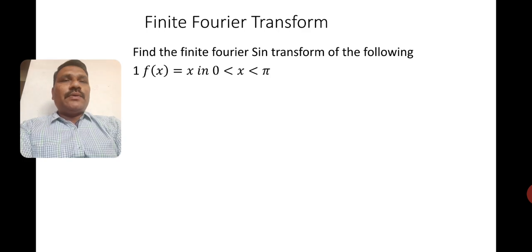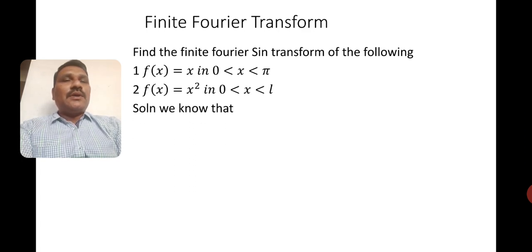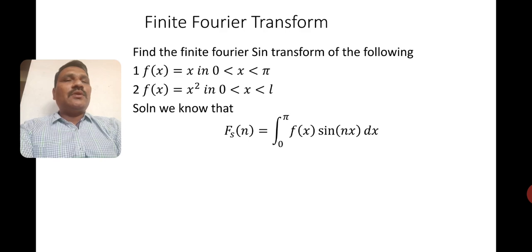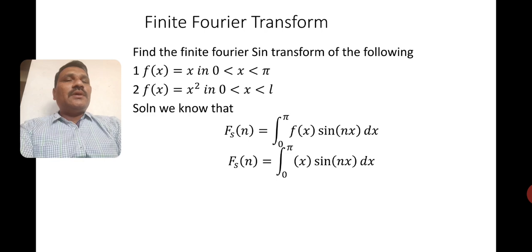So the next one we try to do: find the finite Fourier sine transform of the following. I am doing the sine transform now. Previously we did it for cos, now I am doing it for sine, and I took 2 examples once again. Fs of n is equal to integral 0 to pi f of x sine of nx dx. What is f of x? f of x will be x here. Integral 0 to pi x into sine nx dx.